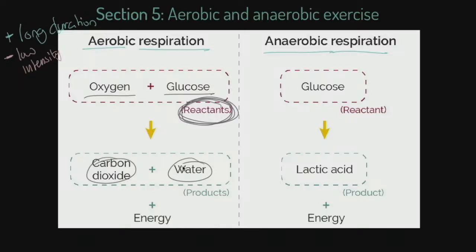But in that process of breaking our reactants into products, we get the release of energy, okay? And that energy now can go and be used for long duration, low intensity exercise, such as a 5-hour marathon, such as an open water swim, such as a race walk. That is what is going on here, okay?